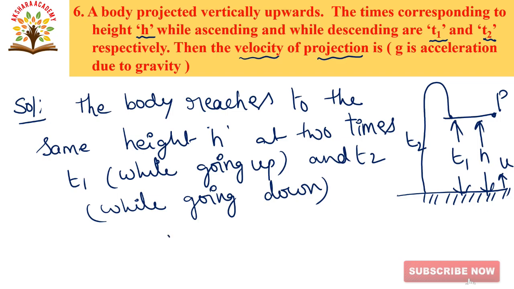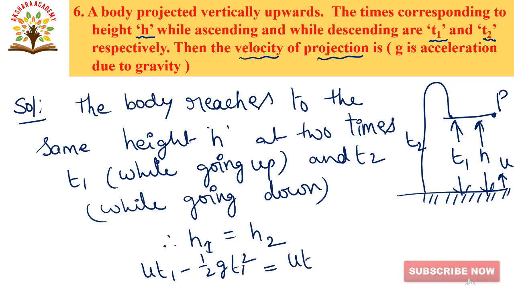So therefore H1 is equal to H2. Now we'll substitute the formulas. u t1 minus half g t1 square is equal to H2, that is u t2 minus half g t2 square.